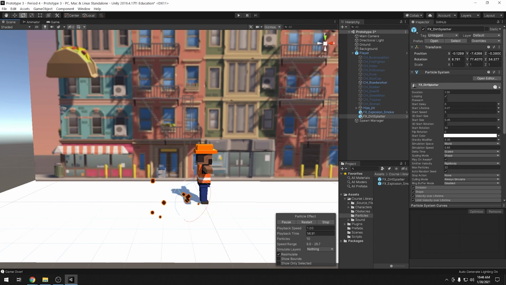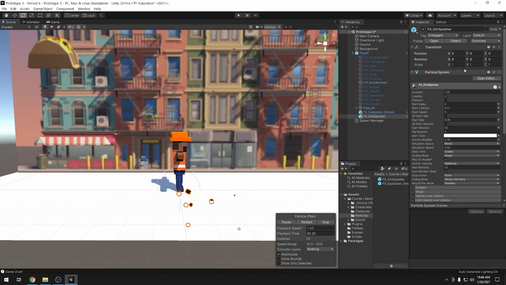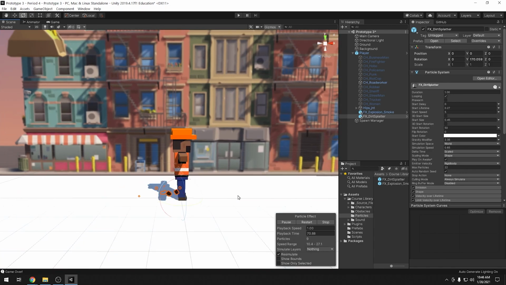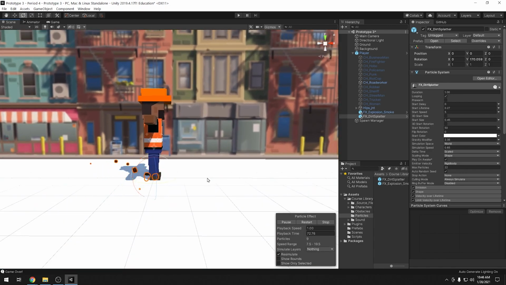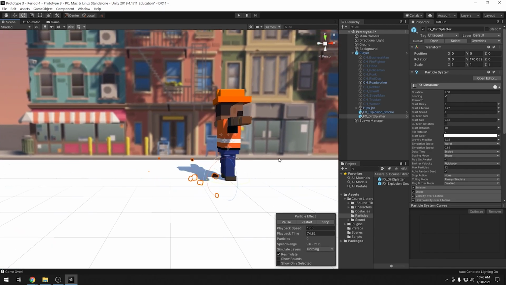So let me reset this to the default. You'll see totally wrong, totally off there, and so I know I need to change these. Rotate it this way on the y-axis to make it so it's behind the player. Let's see here. It's pretty good. I'm also going to move this up as well. So I'm going to grab my move tool and drag it up just a little bit.